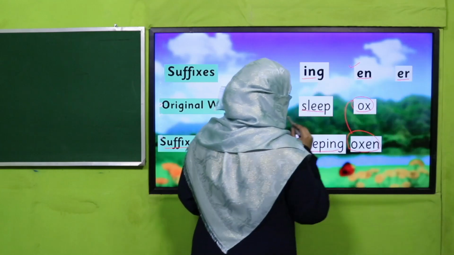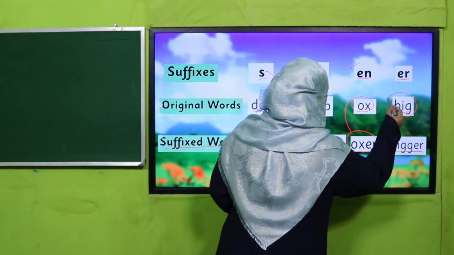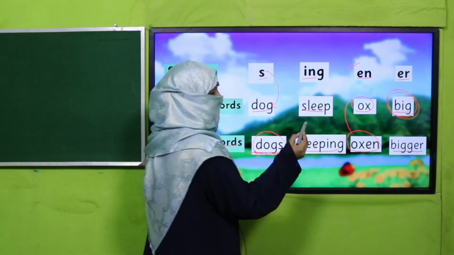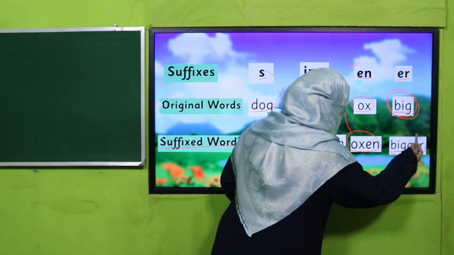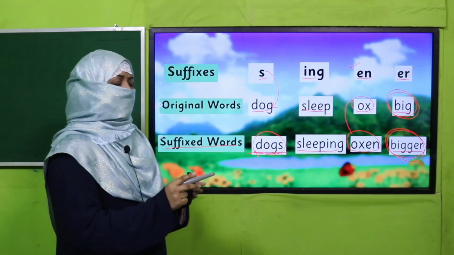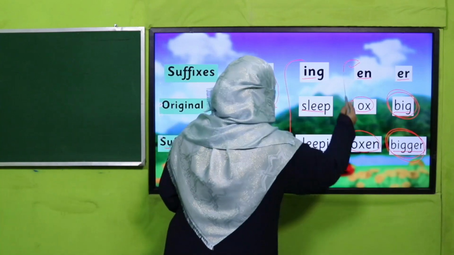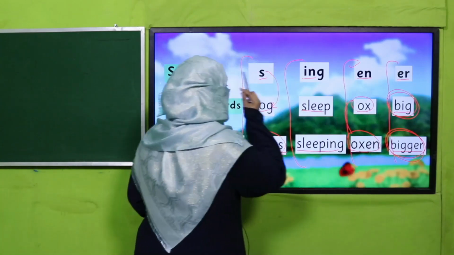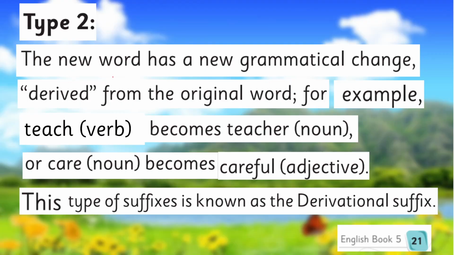Likewise, er, big and bigger. We know big is an adjective, and what type of adjective is it? It is an adjective of size, and bigger is also an adjective of size, but it is the comparative degree of the adjective, right? So you see, in all these cases, the meaning of the word did not change. These are the examples of inflectional suffixes, right?